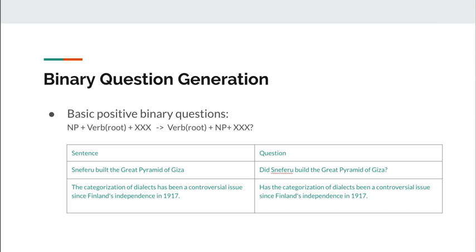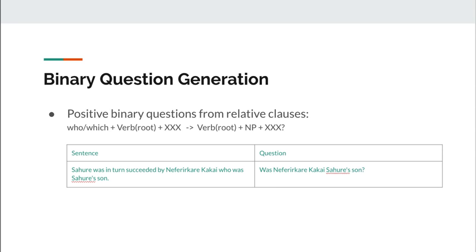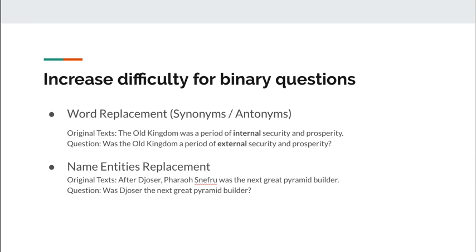For binary question, the first type is positive binary question generated from the main clause. Notice from the example that we also consider the tense here to make the question grammatically correct. Apart from the main clause, we also generate binary questions from relative clauses.